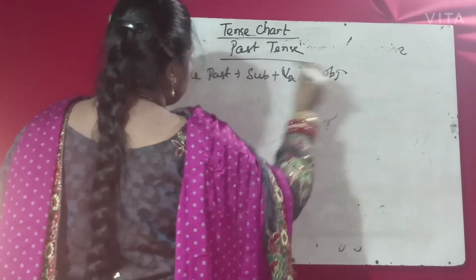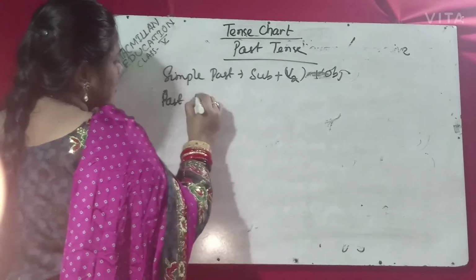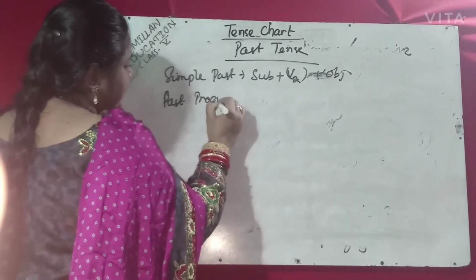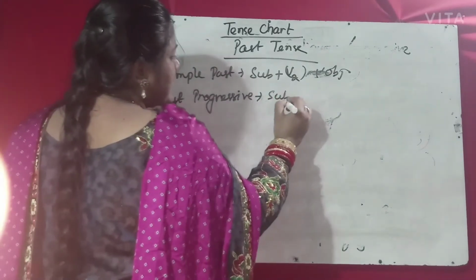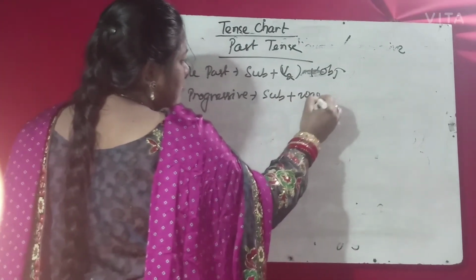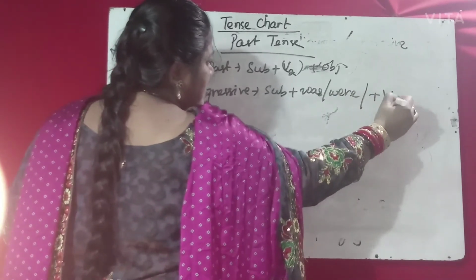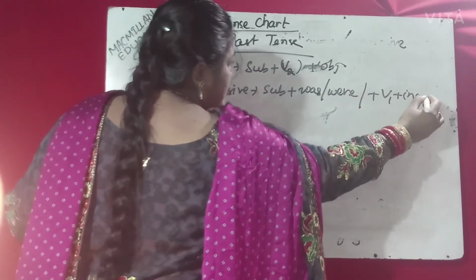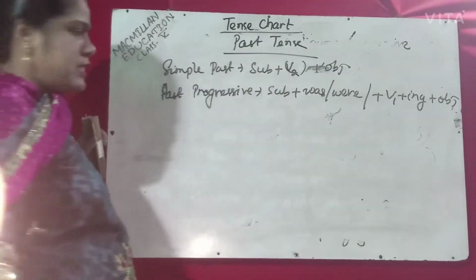It is simple past. Past progressive: subject plus was or were plus V1 plus ing plus object. This is past progressive.